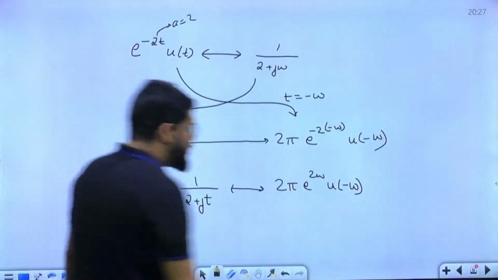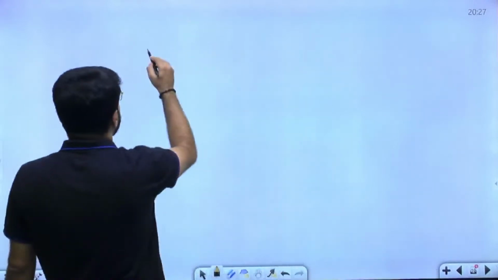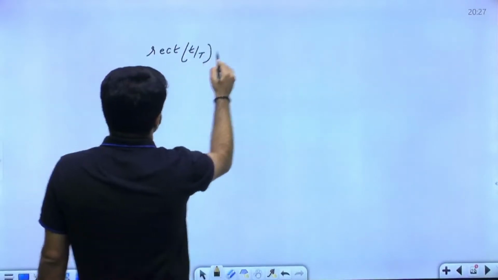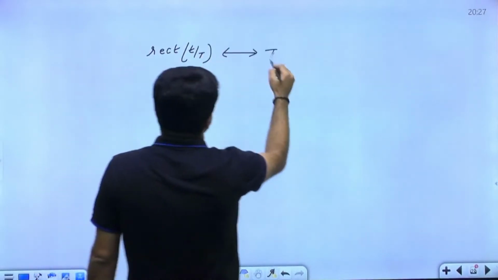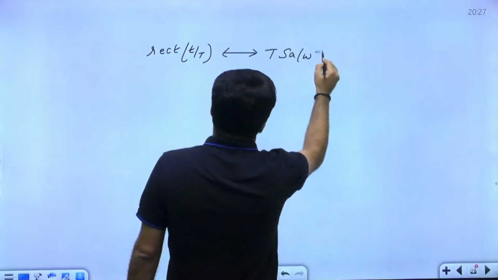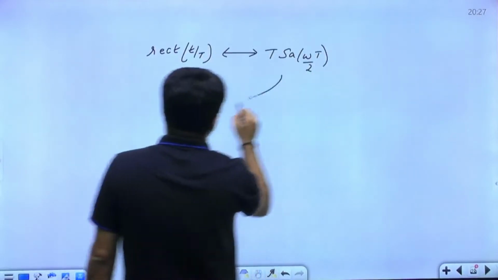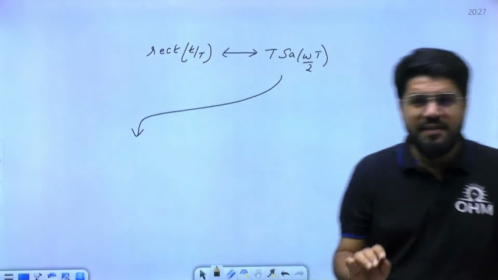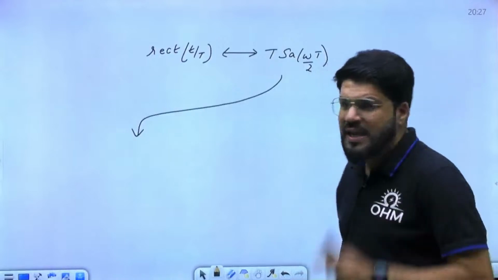Okay, similar to it, the important one I told you: rect of t by T. Already I told you, important. What was the Fourier transform for rect of t by T? T sampling omega T by 2. Okay, if I apply duality onto it, duality is one of the very important properties. So I'm just taking one or two examples around it before we go to the actual question.